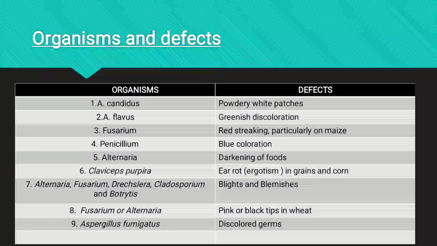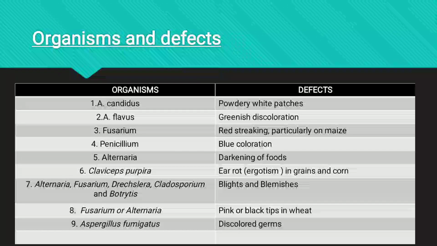For example, when we are not consuming food for a long time and it is kept closed at room temperature, as we all know, fungi and molds are very good growers at room temperature, especially 20 to 30 degrees Celsius. Okay, then Claviceps purpurea, ear rot, ergotism in grain and corn.